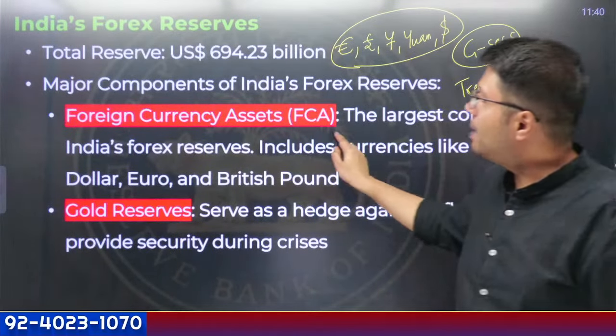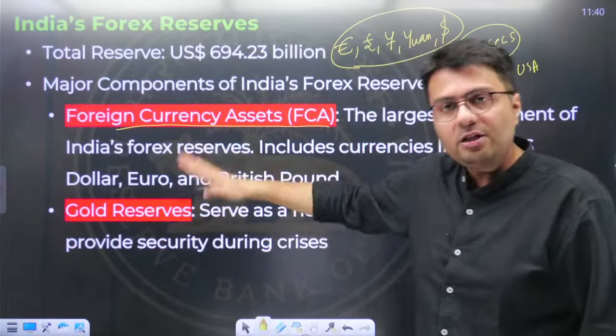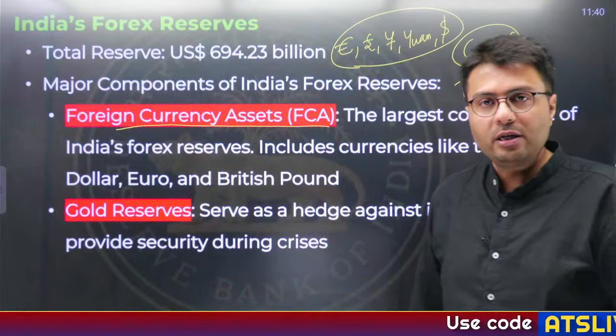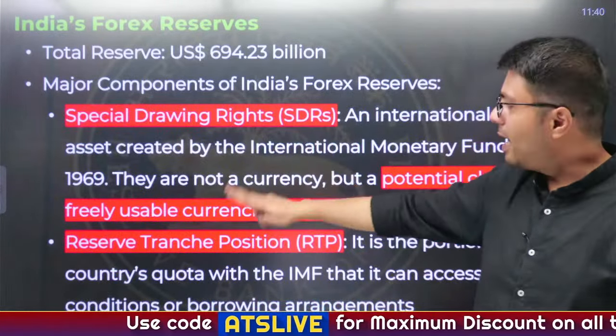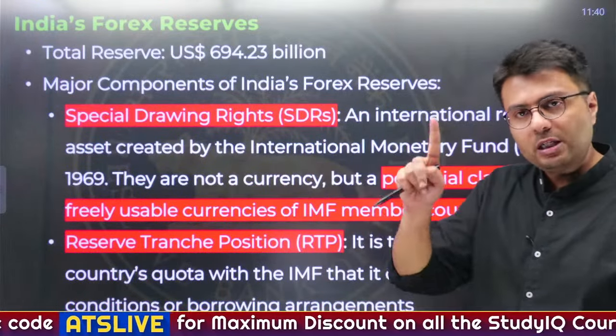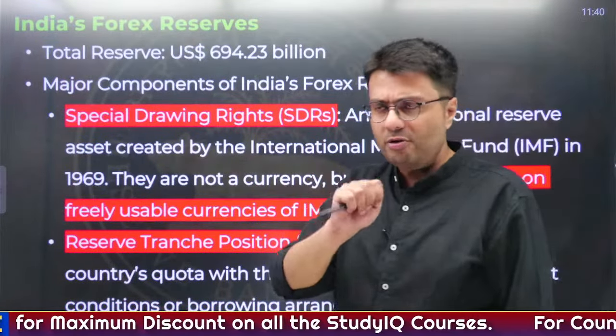So these are part of foreign currency assets. In addition, other items held in our forex reserve are gold reserves, special drawing rights, and reserve tranche position. What are special drawing rights and reserve tranche position? I've already explained it to you.